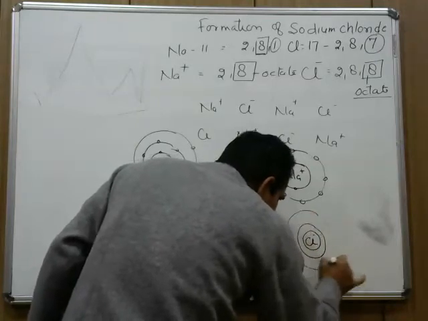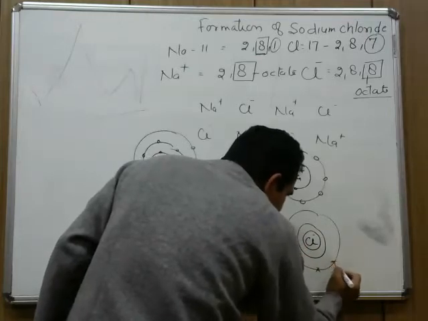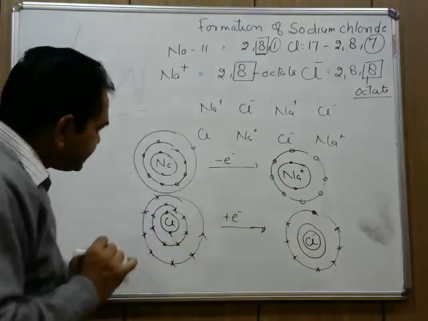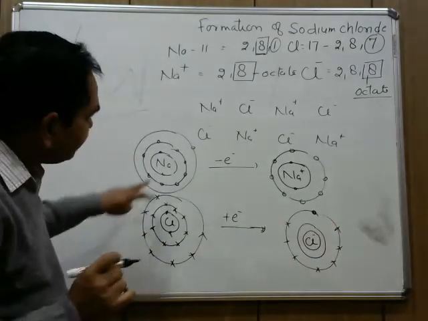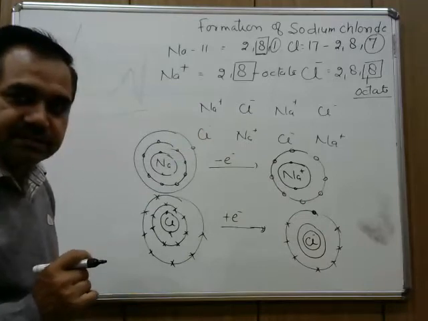in which the outermost shell has 8 electrons, out of which 7 electrons are its own and 1 electron it accepts from the sodium atom.